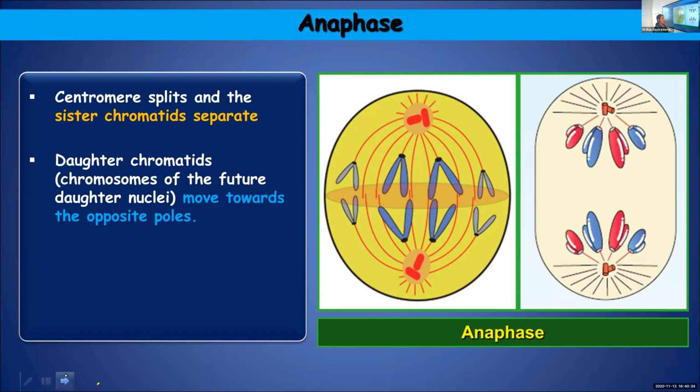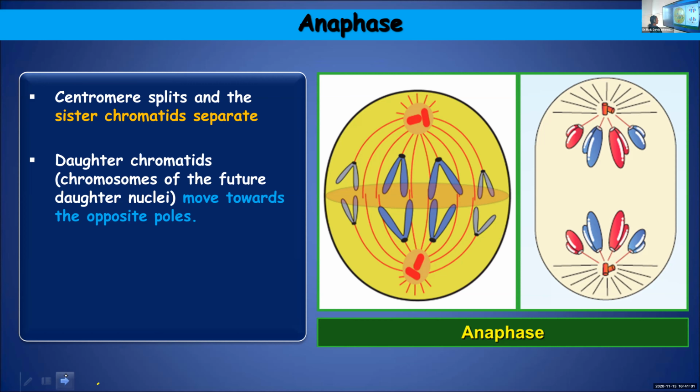How are the chromosomes getting split? When the centromeres split, the centromere was holding the two sister chromatids together, so they will get separated. It's not the metaphase plate getting split, but the centromere leading to the splitting of the chromosome.